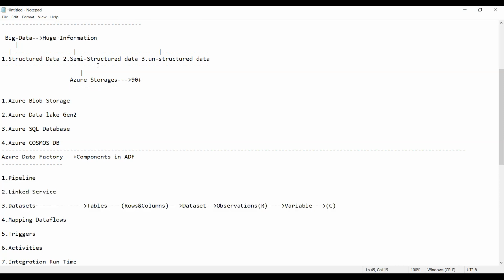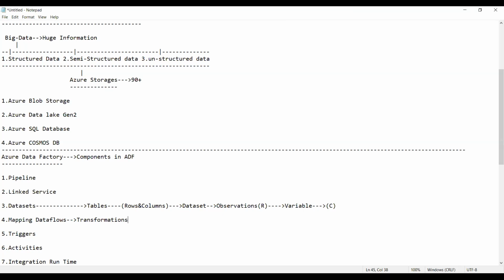Now, guys, when we talk about mapping data flows, mapping data flows are nothing but, generally in some other languages, we call them transformations. Transformation is the actual process of data summarization. But these transformations in ADF are called mapping data flows.